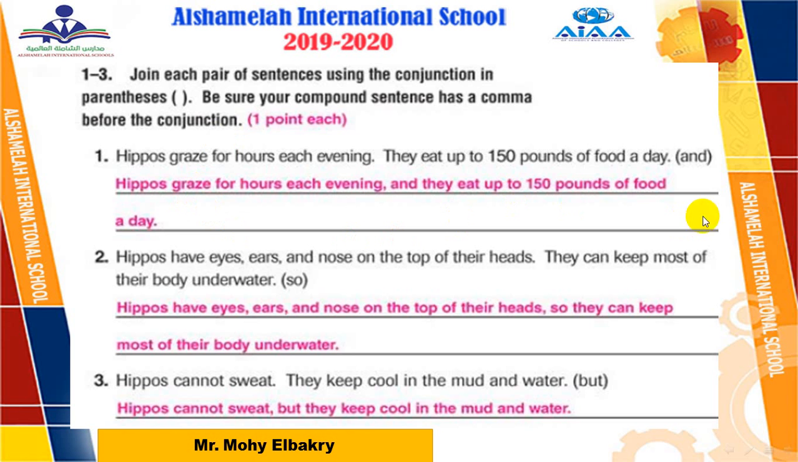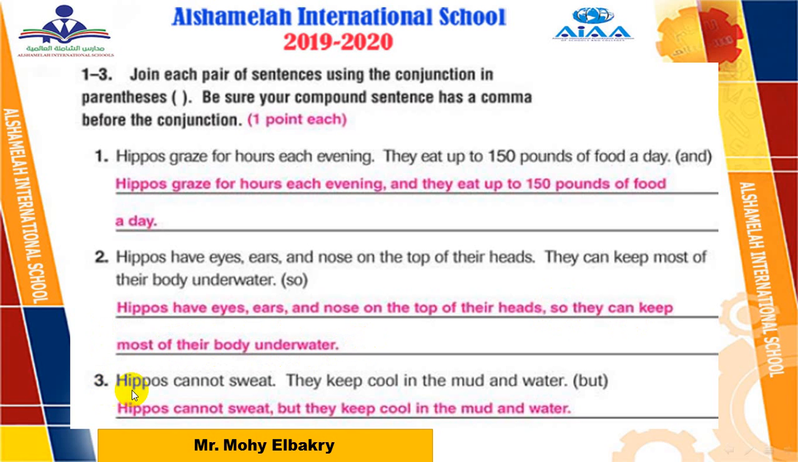So here, as I explained before, when we have and, so, but, before them we are going to add a comma. Here, number 1, the answer will be: Hippos graze for hours each evening, comma, and then the second sentence, they eat up to 150 pounds of food a day. Number 2, use so. Between the two sentences, use the conjunction so. And before so, we add a comma, so it will be: Hippos have eyes, ears, and nose on the top of their heads, so they can keep most of their body underwater.